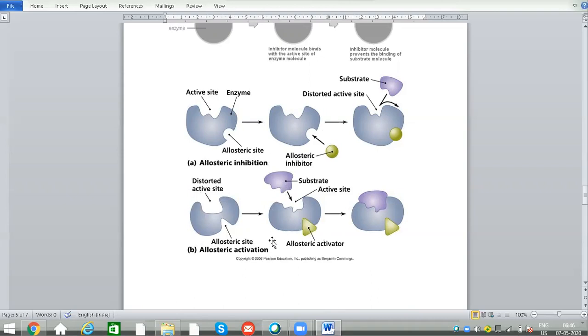Now after adding of the allosteric activator, the active site becomes complementary to the substrate site. Then the substrate will be attaching, it will fit into the active site. Then it gives the activity. So this is called allosteric activation.